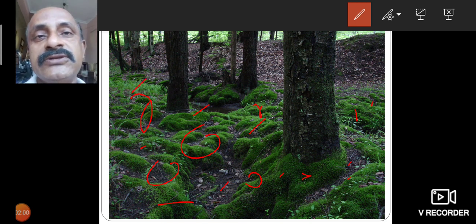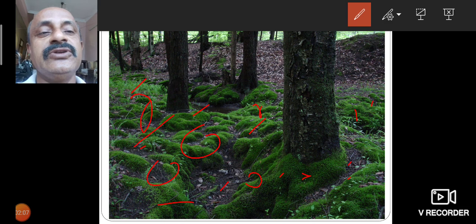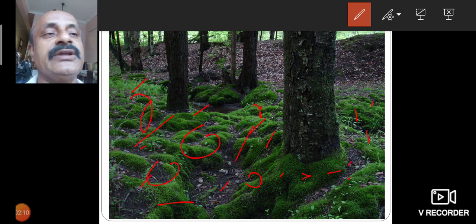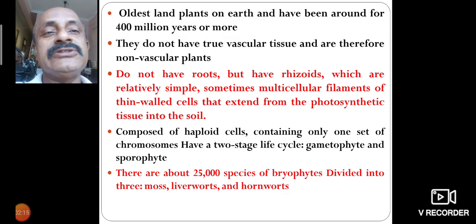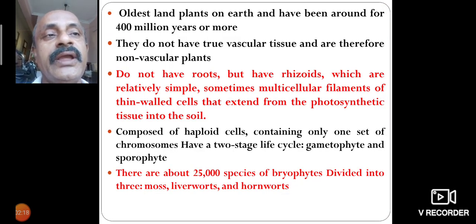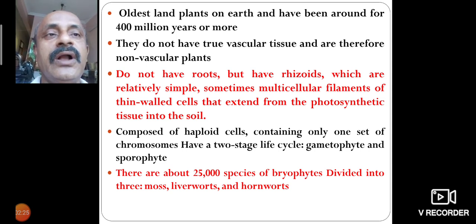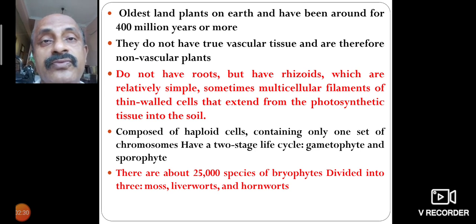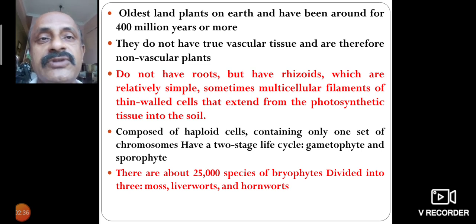Moss is a group of plants in which the root-like systems and shoot systems are developing. So mosses are also bryophytes. They are the oldest land plants on earth and have been around for 400 million years or more, growing on the land or on the surface of the soil.